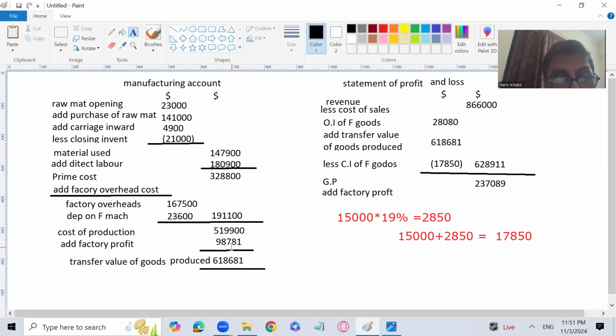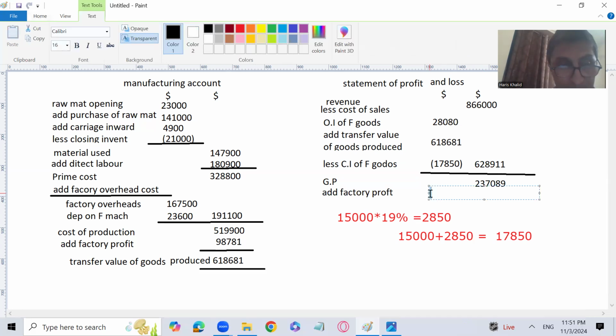It means the transfer value of goods produced, the market value, is higher by 98781, a part of profit included in it. Because of 98781, cost of sales will increase by 98781 and GP will decrease by 98781. To correct it, we have to add factory profit after gross profit, 98781. Okay, we are done with that.